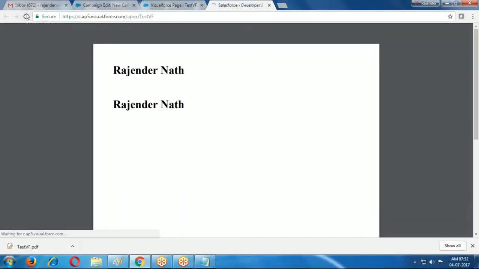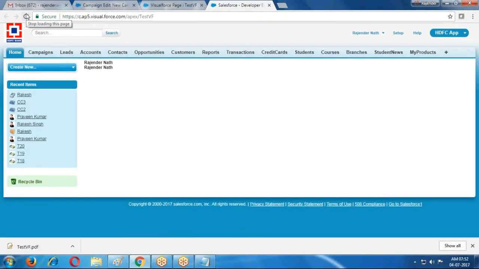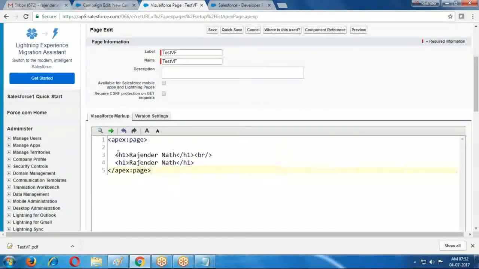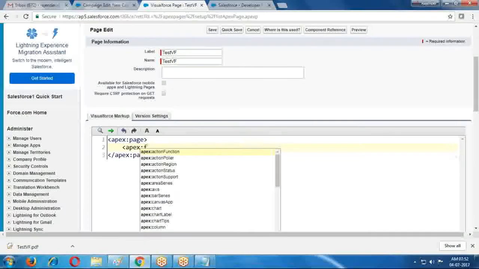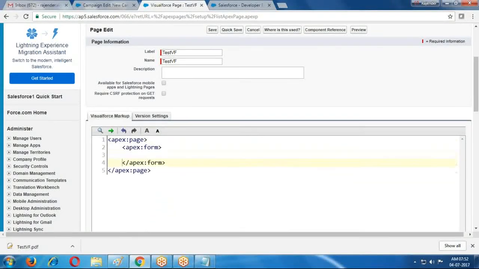If you want to customize or create your pages according to your requirement, you can create them. Suppose you want to create a form with some fields. How to create it, I will explain at that time. Just observe.